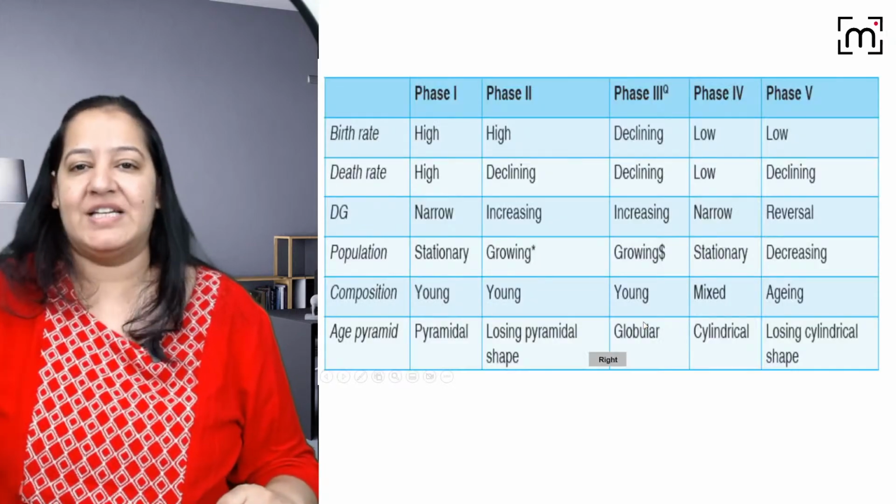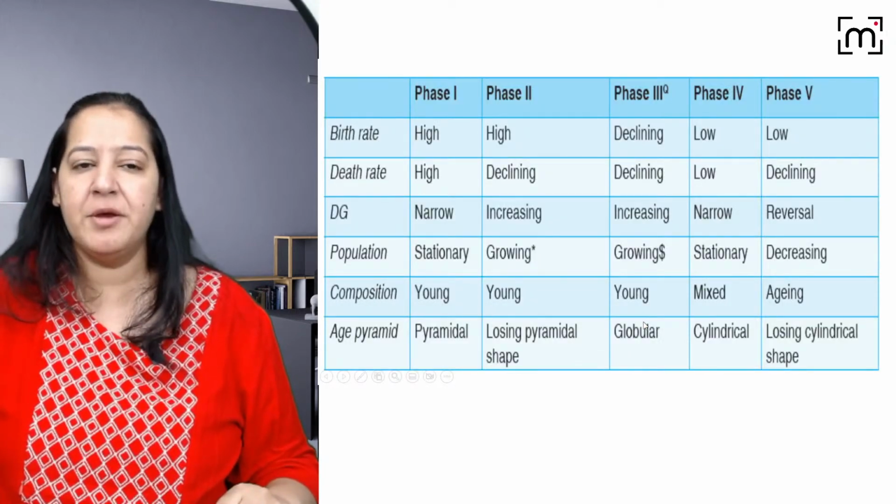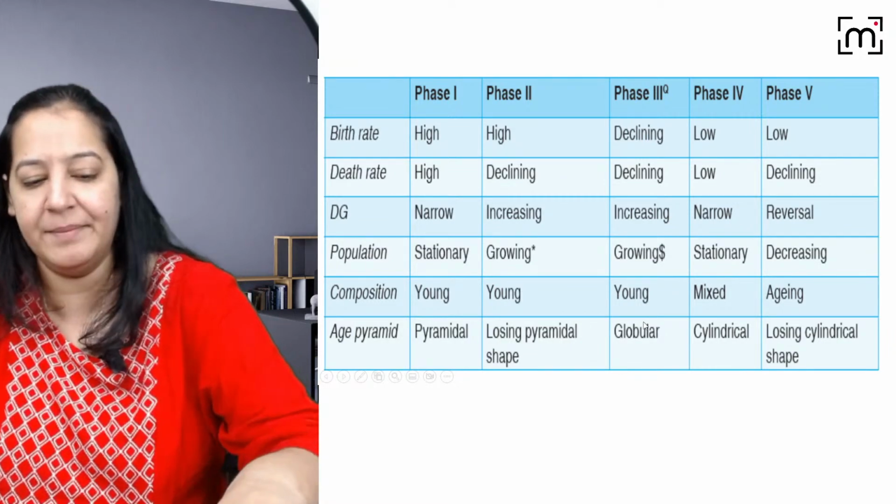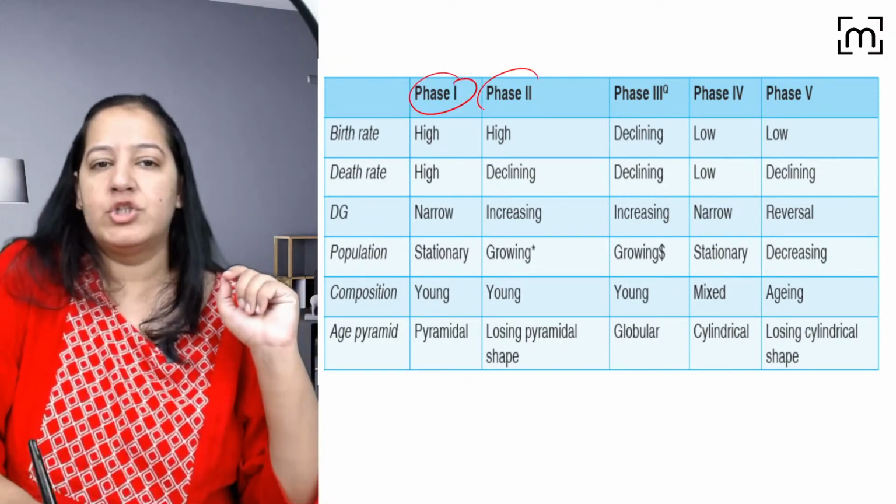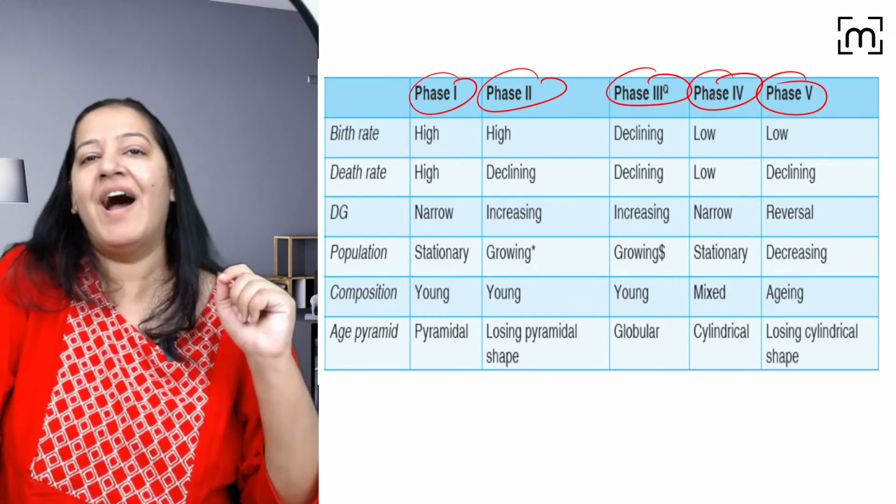So these are the 5 stages. Everyone give me a thumbs up. Can you people hear me? Give me a thumbs up. Phase 1, 2, 3, 4, 5.